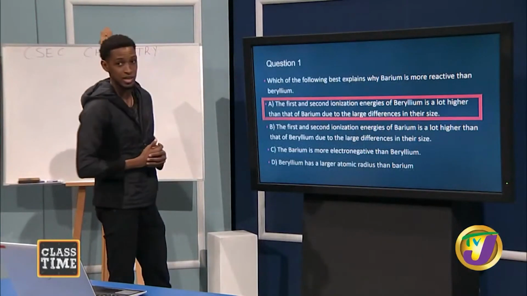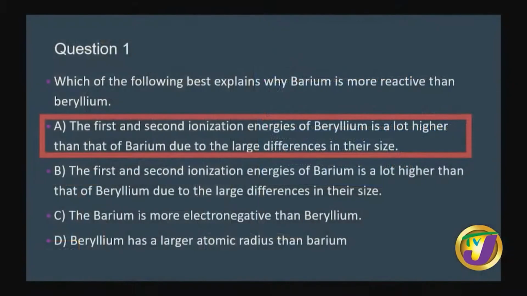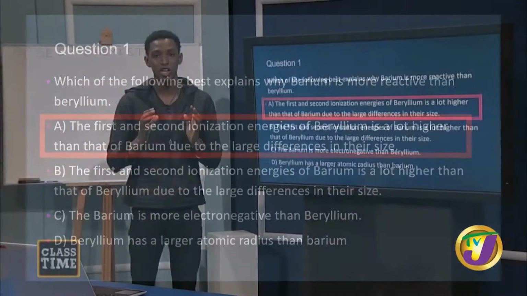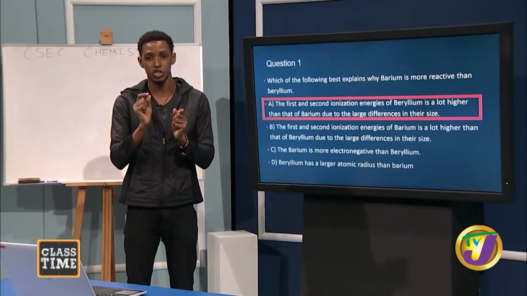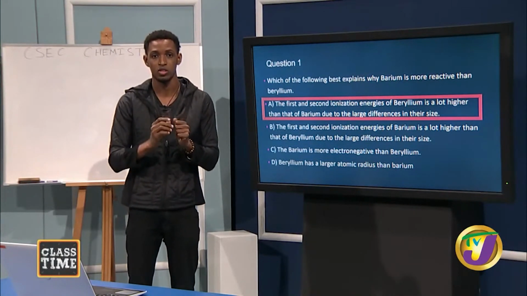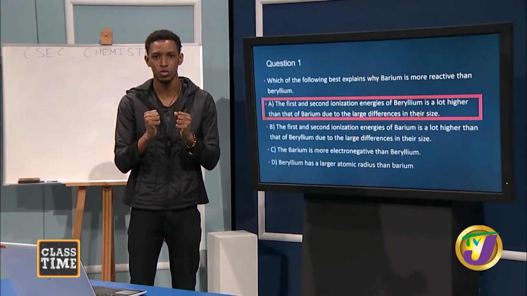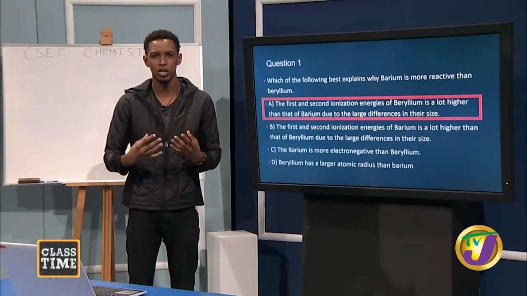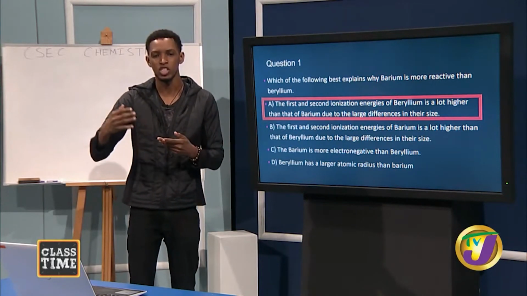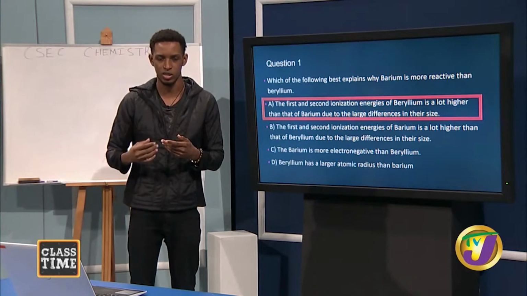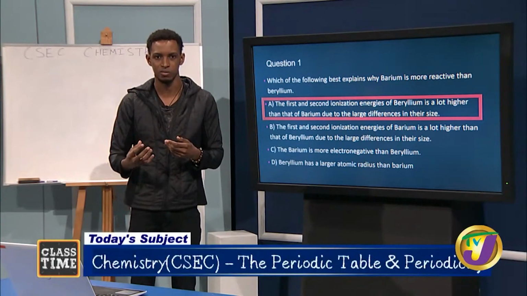Now, the answer was A, the first and second ionization energies of beryllium is a lot higher than that of barium due to the large differences in their size. And as I had mentioned before, beryllium is a lot smaller than barium. Therefore, the valence electrons are very close to the nucleus. So the nucleus has a very strong hold on those valence electrons. And for a group 2 metal to be reactive, it's the ease at which it can give off those valence electrons that determines its reactivity, right?